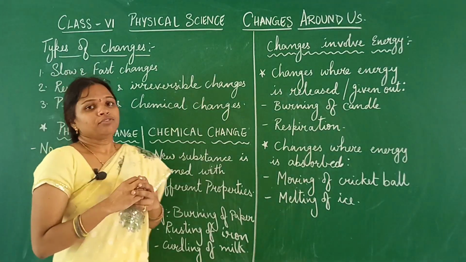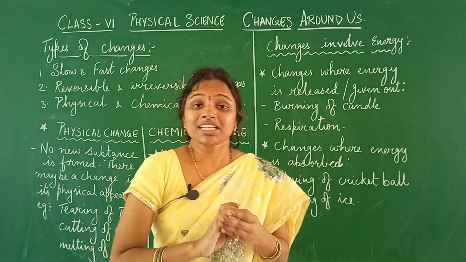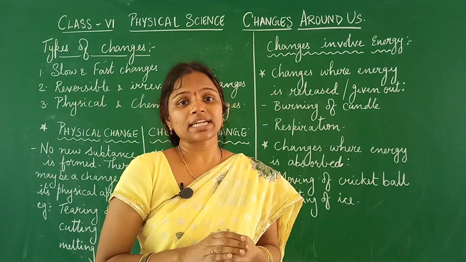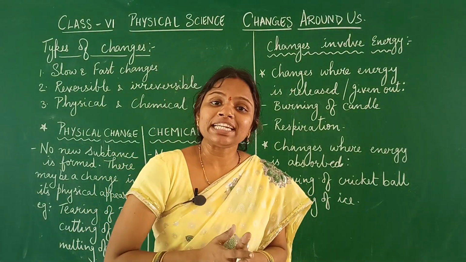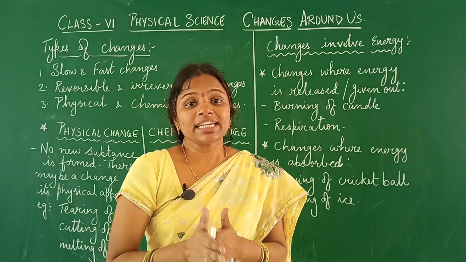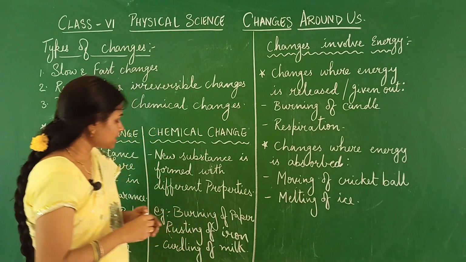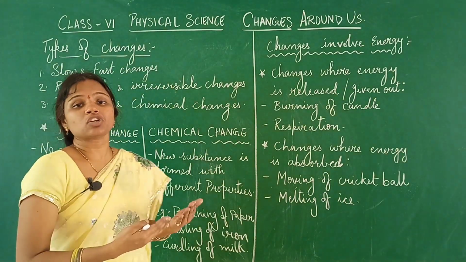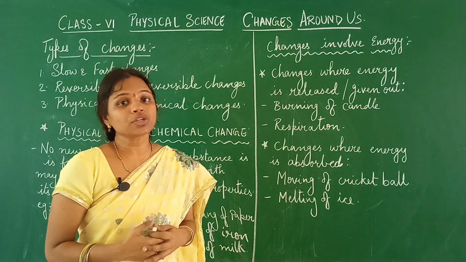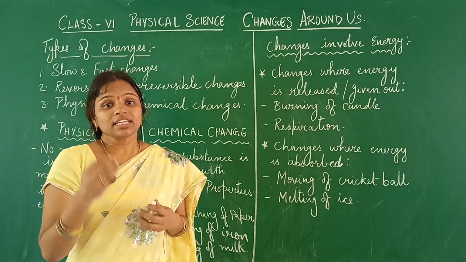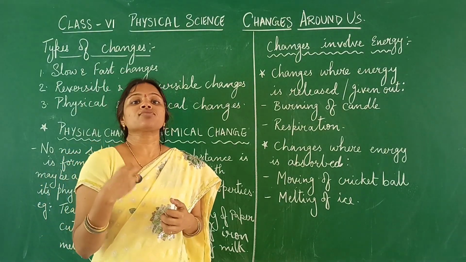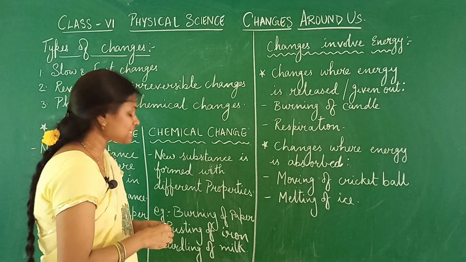Now when we see an iron rod, it is quite strong, and we also know that iron is a magnetic substance. That means it gets attracted towards the magnets. Now when we leave that iron rod for months together without using, then there is a brown colored substance which is formed on that, which is called rust.